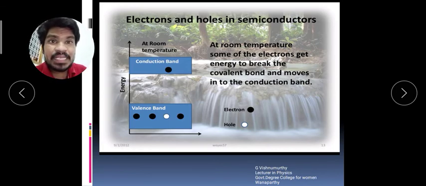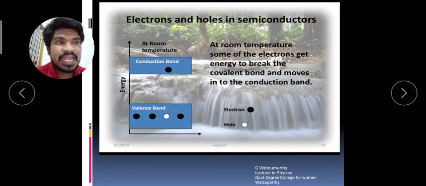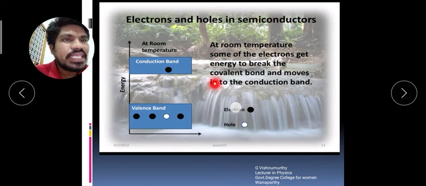That empty place is known as a hole. Okay. The empty place which is present in the valency band is known as the hole. And the electron which has reached the conduction band is called the conduction electron.